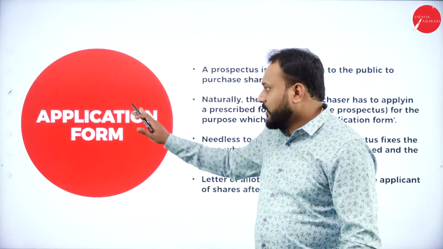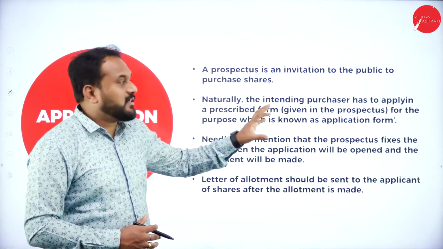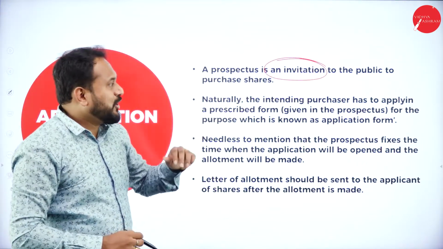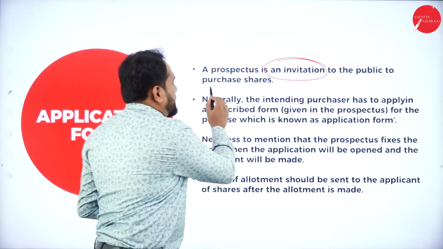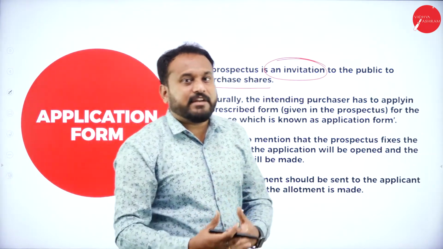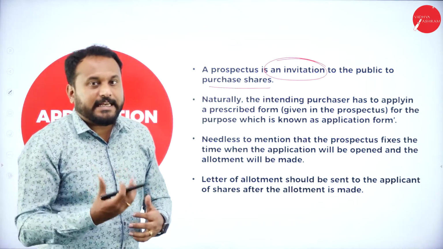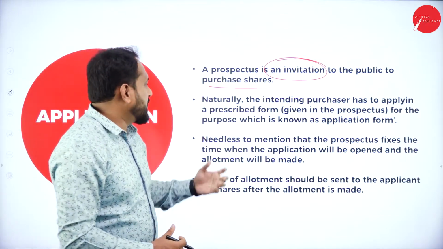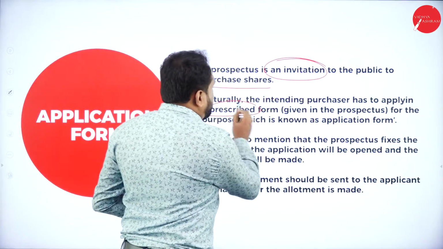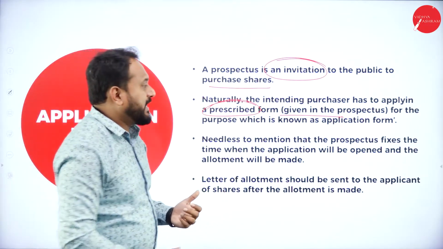The first one here is all about the application form. When you go with application form, a prospectus is an invitation. A prospectus is what? It's an invitation to the public to purchase shares. So the first thing is you will actually give the prospectus. In prospectus, each and every data will be given. What the company is all about, and people, if they like it, they actually come and they go for the purchasing of share. Naturally, the intending purchaser has to apply in a prescribed form that is given in the prospectus for the purpose, which is known as application form.